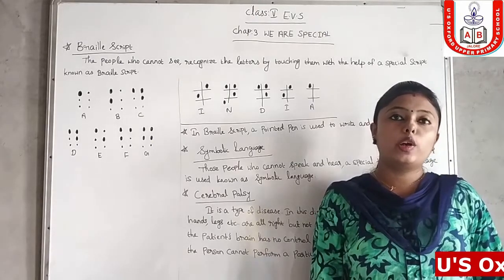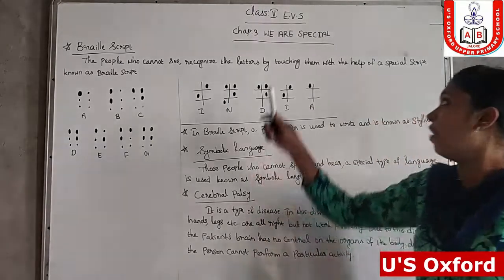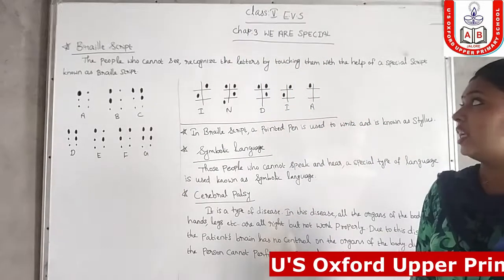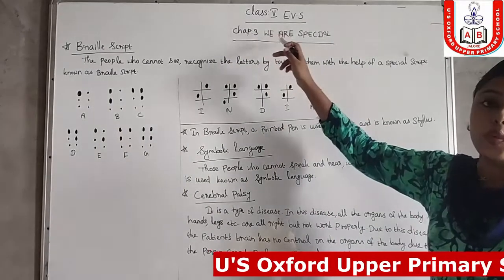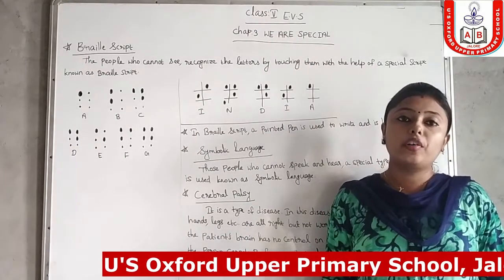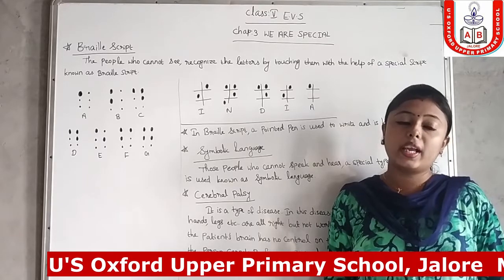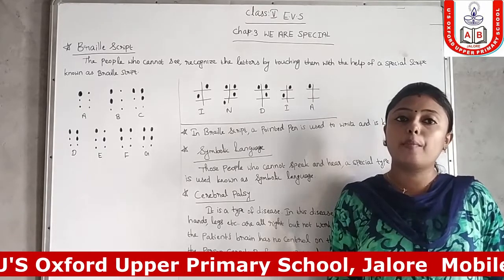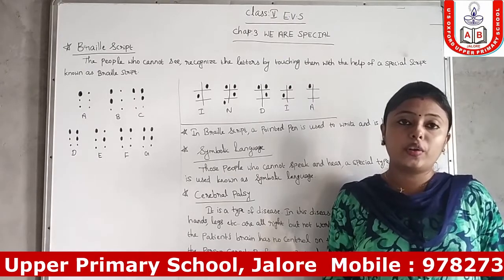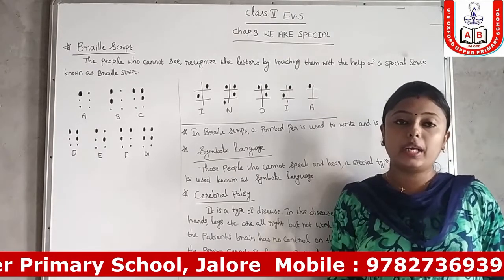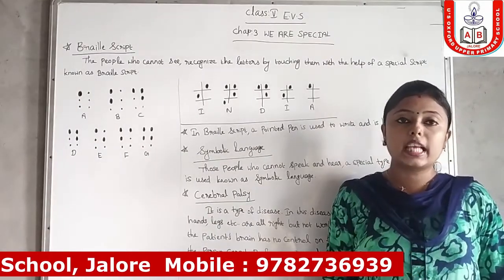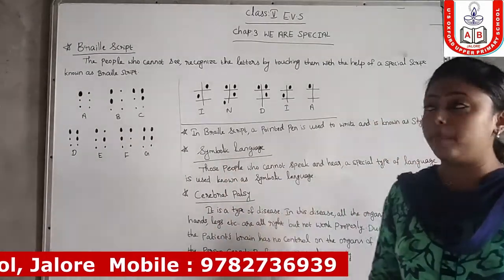Today's teaching video clip is for the students of class 5 EVS chapter 3, We Are Special. In this chapter we are mainly going to discuss special types of languages that are used by special types of people. There are two types of languages we are going to study today, that is Braille script and symbolic language. First of all we are going to discuss Braille script.